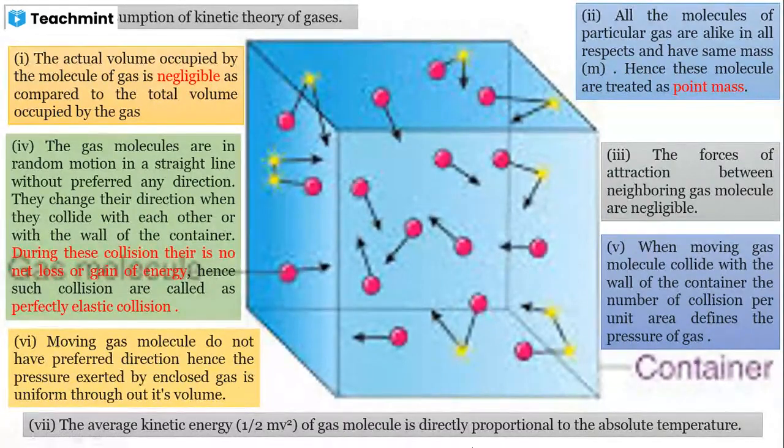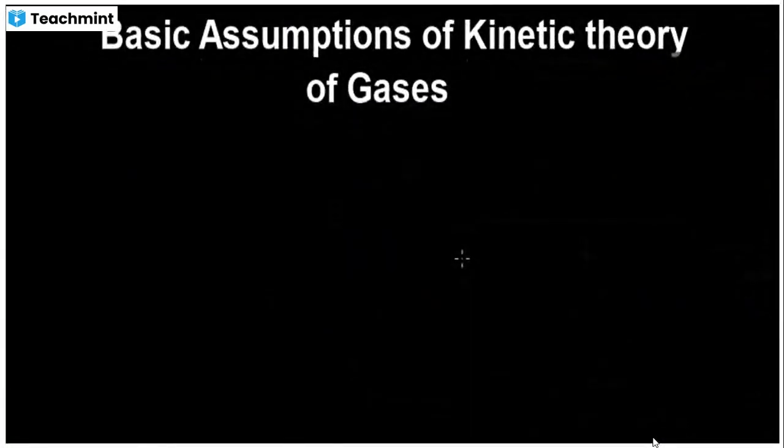Half m v square of a gas molecule is directly proportional to the absolute temperature. These are the few assumptions of this particular kinetic theory.